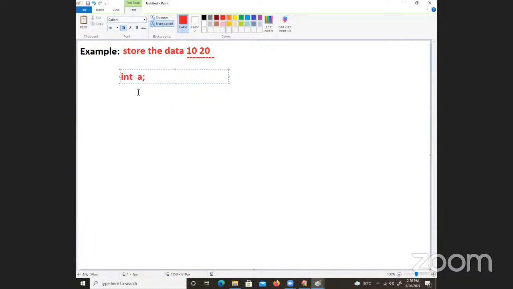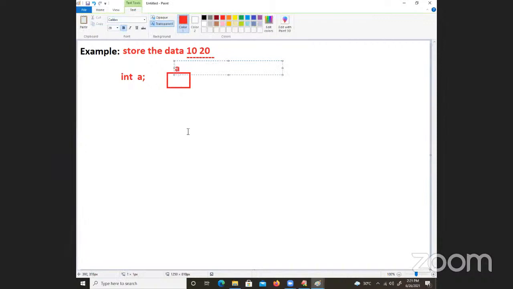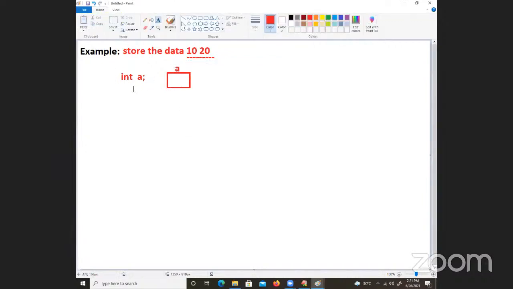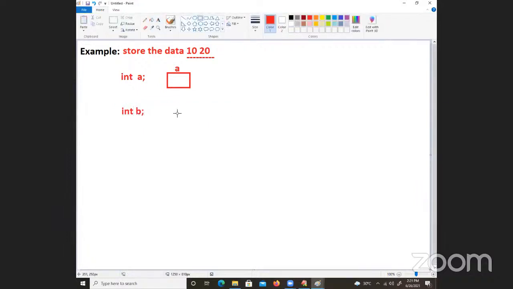Watch it carefully. Int is a data type. A is the variable. Because of this statement, do you know what is happening? Memory space will be created, and it is pointed by A. Memory space is created due to int, and A is pointed. And once I write int B, again it is going to create memory space for B.